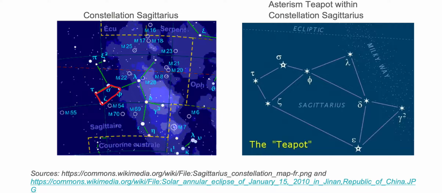So I'm going to connect the famous bright stars that form the recognizable pattern of the asterism called the teapot. On your left is the constellation, but within the constellation are the brightest stars that form the recognizable pattern called the teapot. And the teapot is the asterism of the constellation Sagittarius.